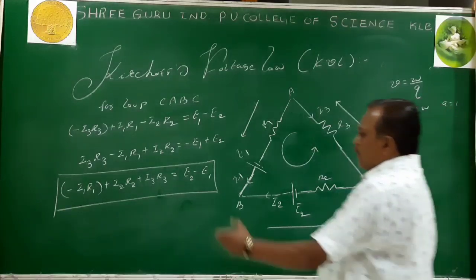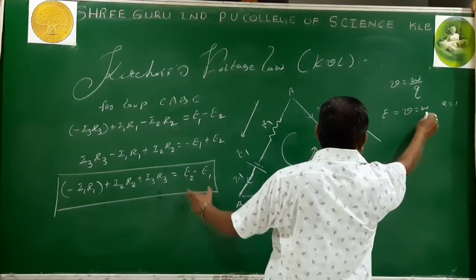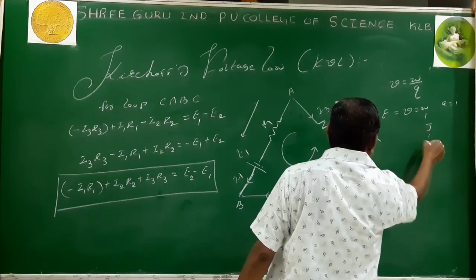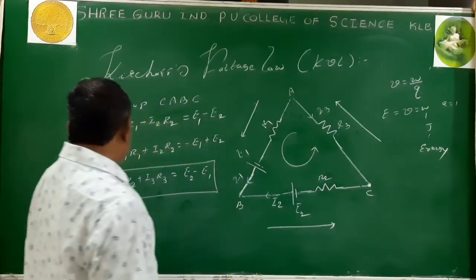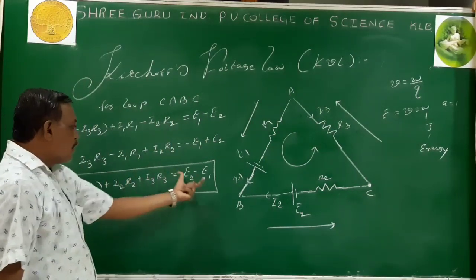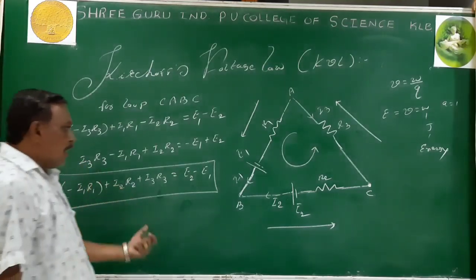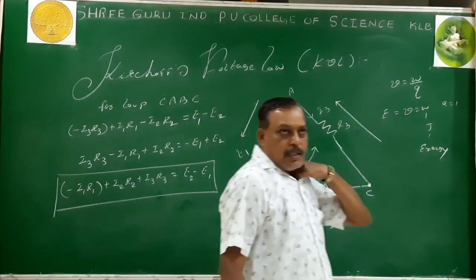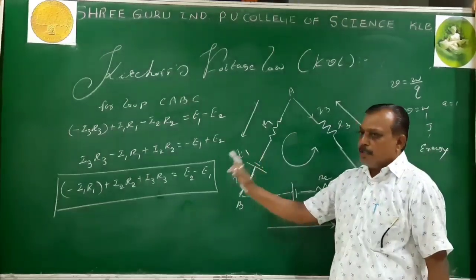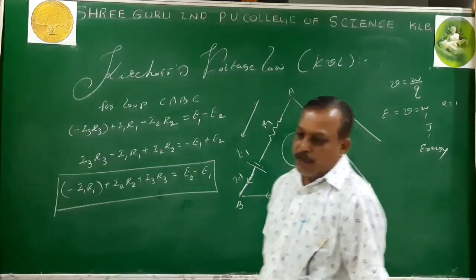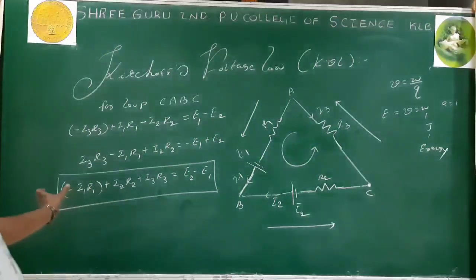So it is measured in terms of what? That is nothing but work done. Work is measured in joule. Joule is the unit of what? Energy. The total energy remains the same. It means that energy is neither created nor destroyed. The KVL signifies the law of conservation of energy. Simply, there is a transformation of energy that takes place. So it signifies the law of conservation of energy.